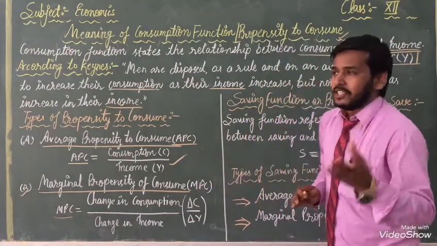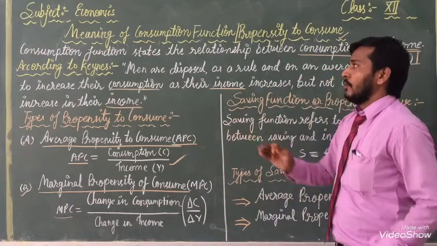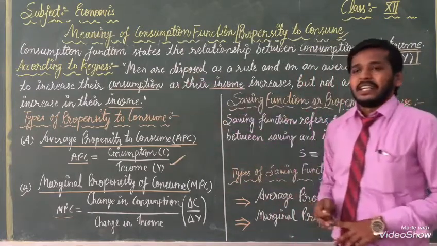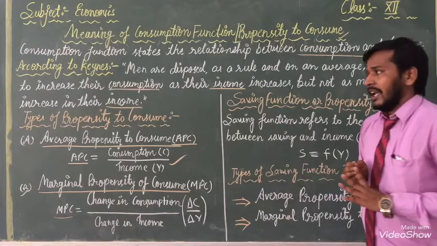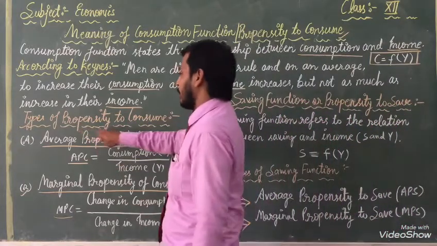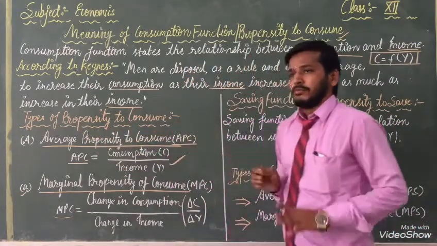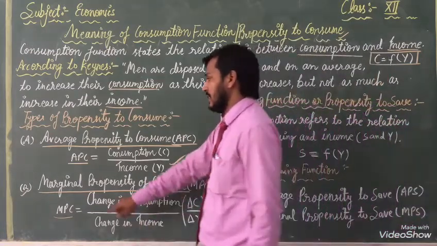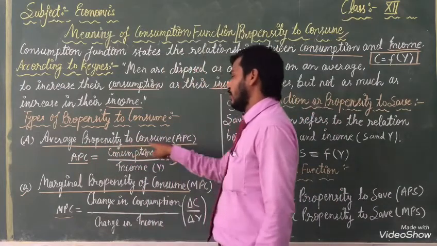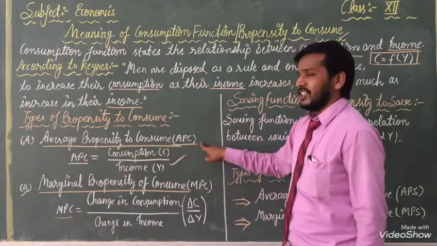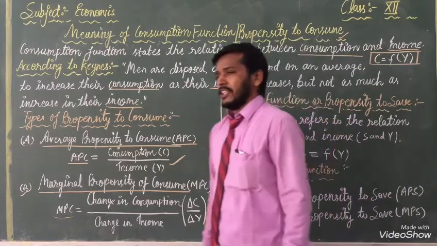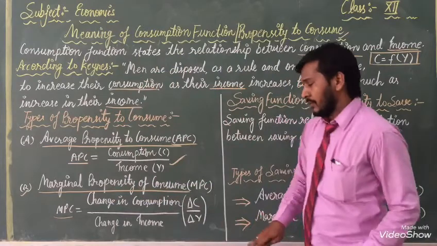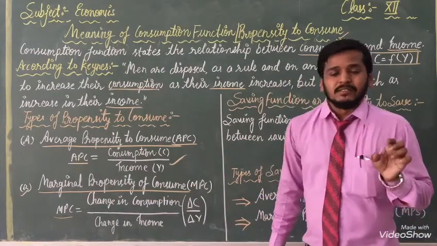Once again, I am revising for you. Here, we are reading about the meaning of consumption function. In front of you, I have written the meaning of consumption, and after that, types of propensity to consume. Two types are given in front of you. First one, average propensity to consume, APC. Second one is marginal propensity to consume, MPC.